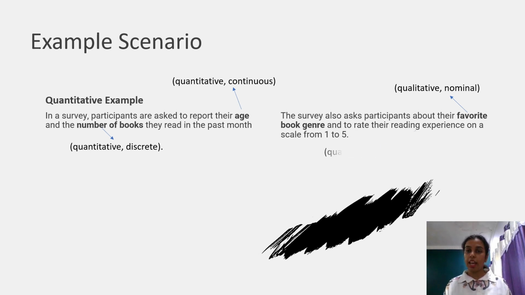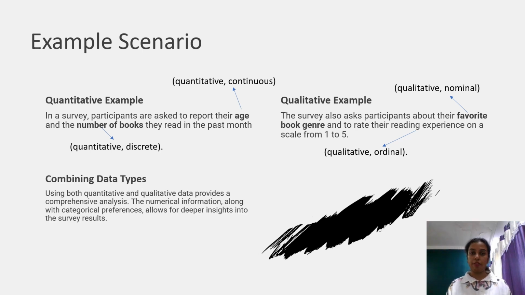Now the other example is the reading experience, which they have to rate from 1 to 5. Here it is ordinal as they have to rank it. So here both the data types are examples of qualitative. Using both quantitative and qualitative data provides a comprehensive analysis. The numerical information along with categorical preferences allows for deeper insights into the survey results.